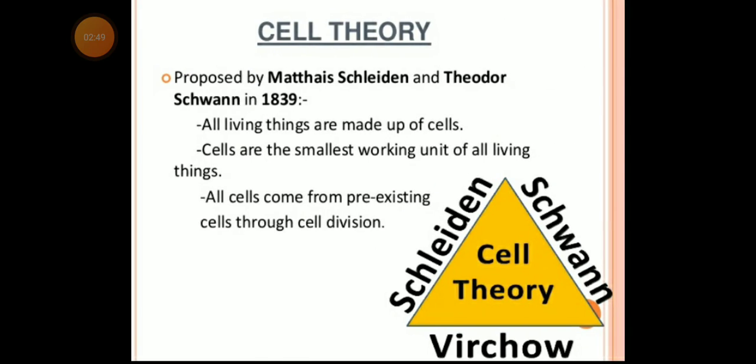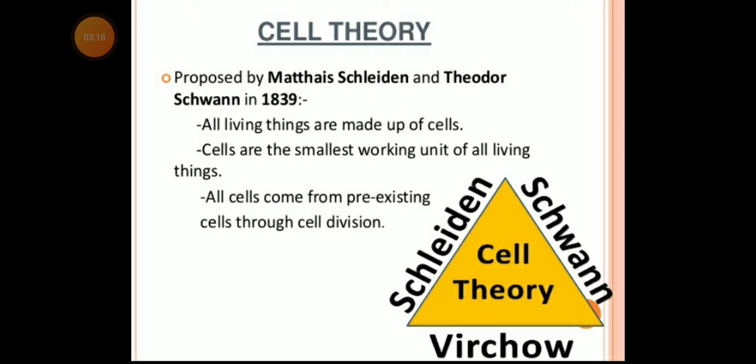Now, cell theory was proposed by Schleiden and Schwann in 1839, right? According to them, all plants and animals are composed of cells, and the cell is the basic unit of life. Later discoveries led to the modification of cell theory. The modified cell theory is termed the cell principle or modern cell theory.